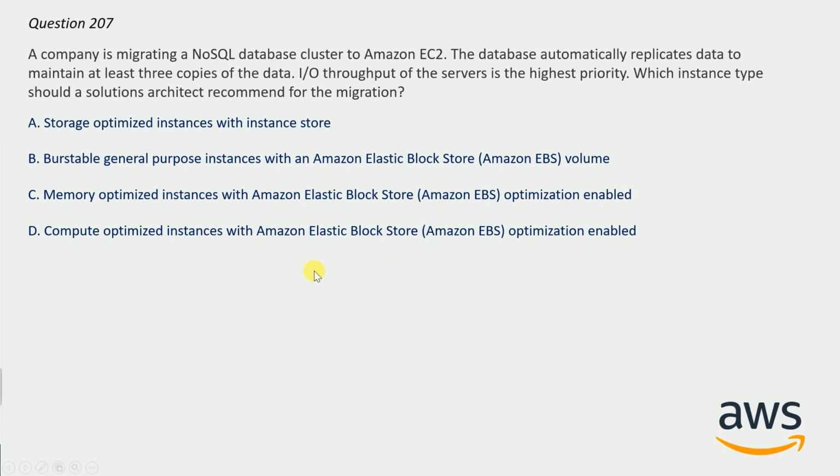And the correct answer here will be option A, storage optimized instances with instance store. Because storage optimized will give you the highest IOPS. Also, instance store is a temporary storage, but it can give you IOPS of the magnitude of 1 million. And we have 3 copies, so there is lesser risk even if one instance goes down, because automatically there will be 3 copies. So as per the requirement of high IOPS, option A is best suitable and this is the correct answer here.